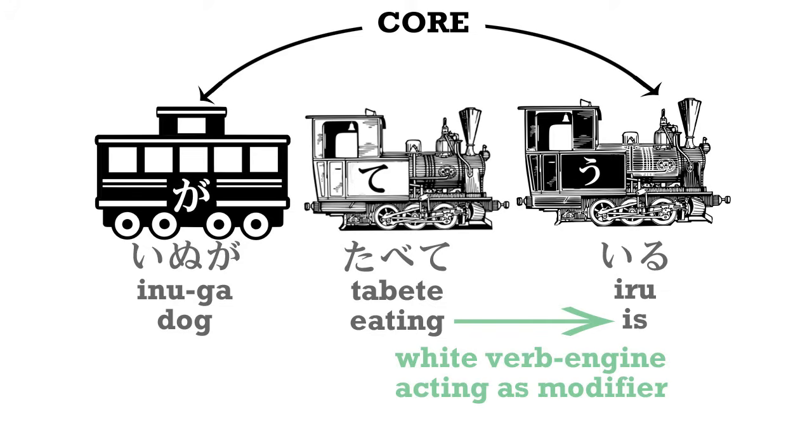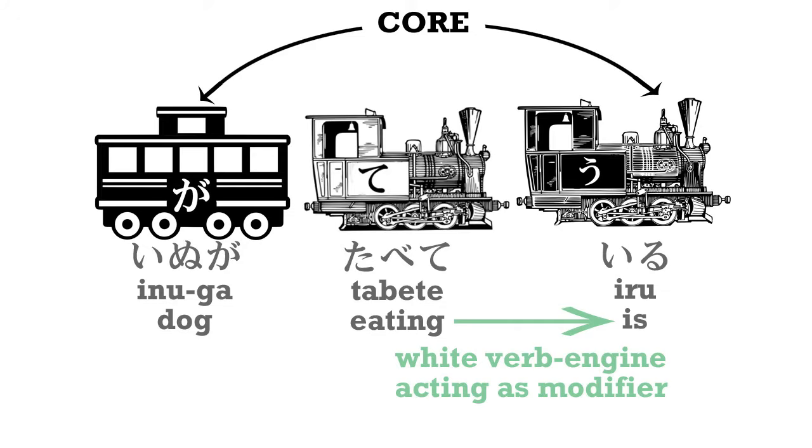So, the core of this sentence is inu ga iru. The dog is. But the dog isn't just existing, the dog is doing something. And that white engine tells us what it is doing. It is eating.